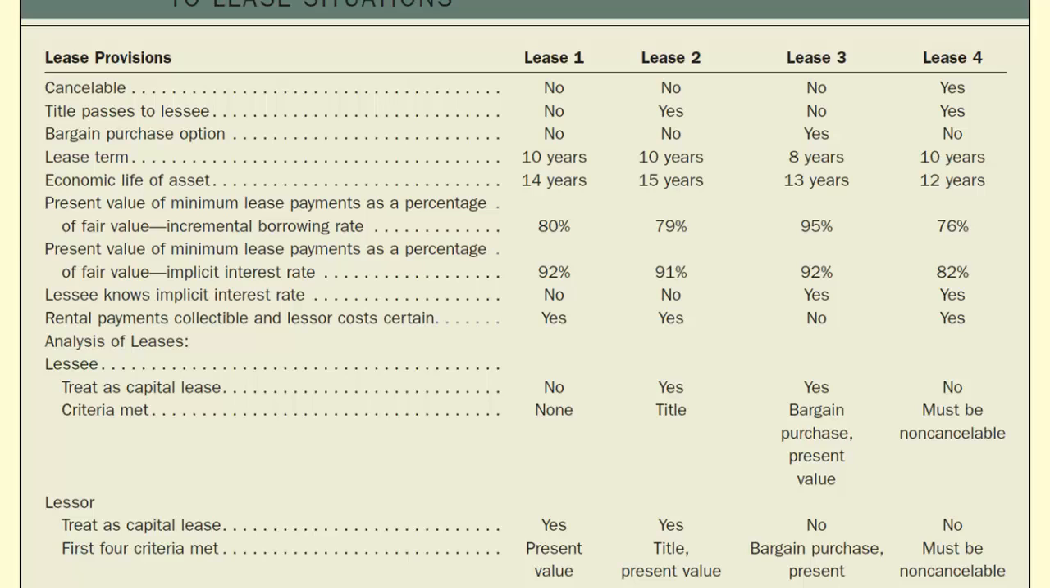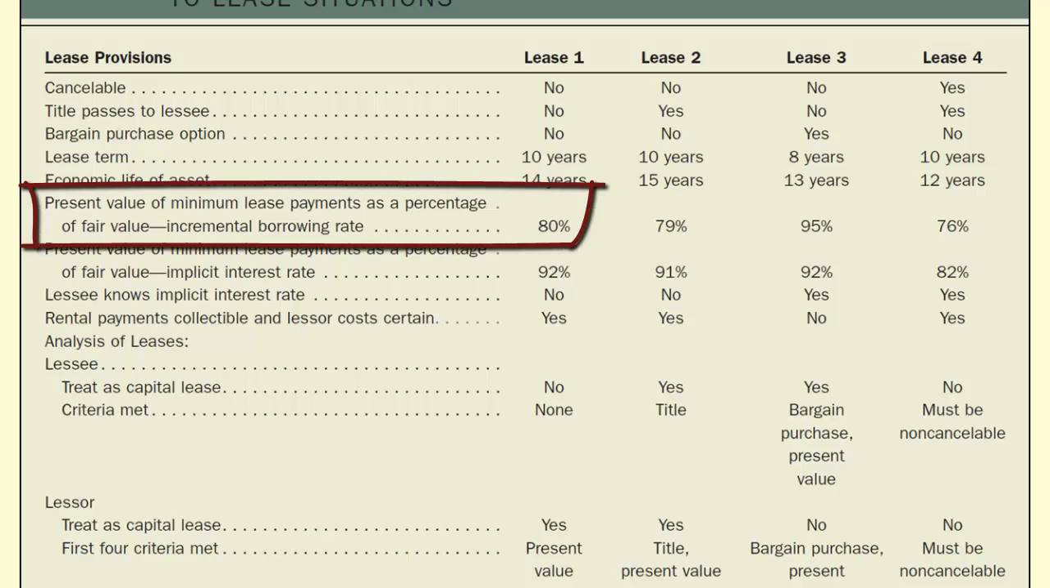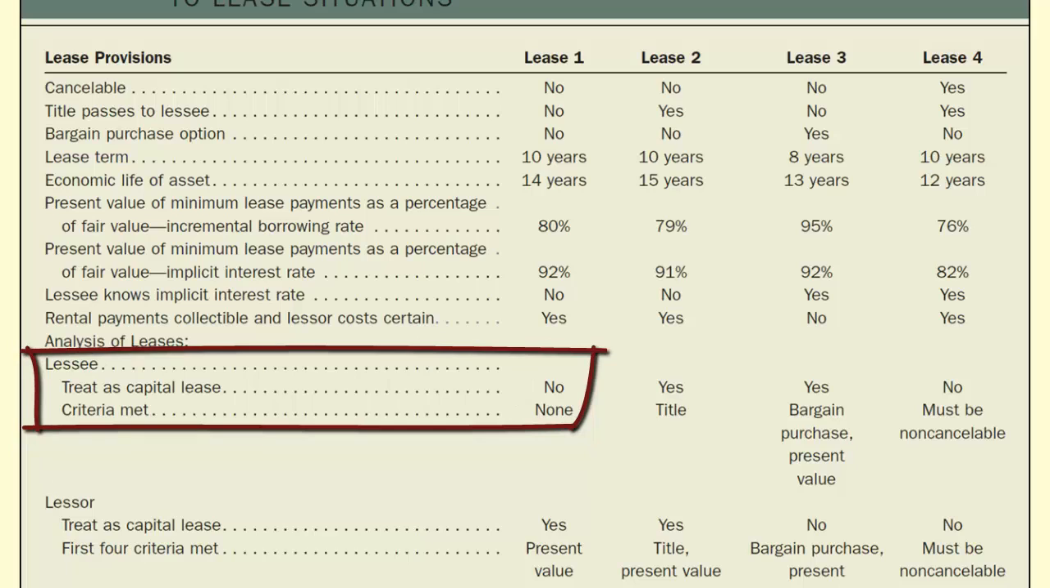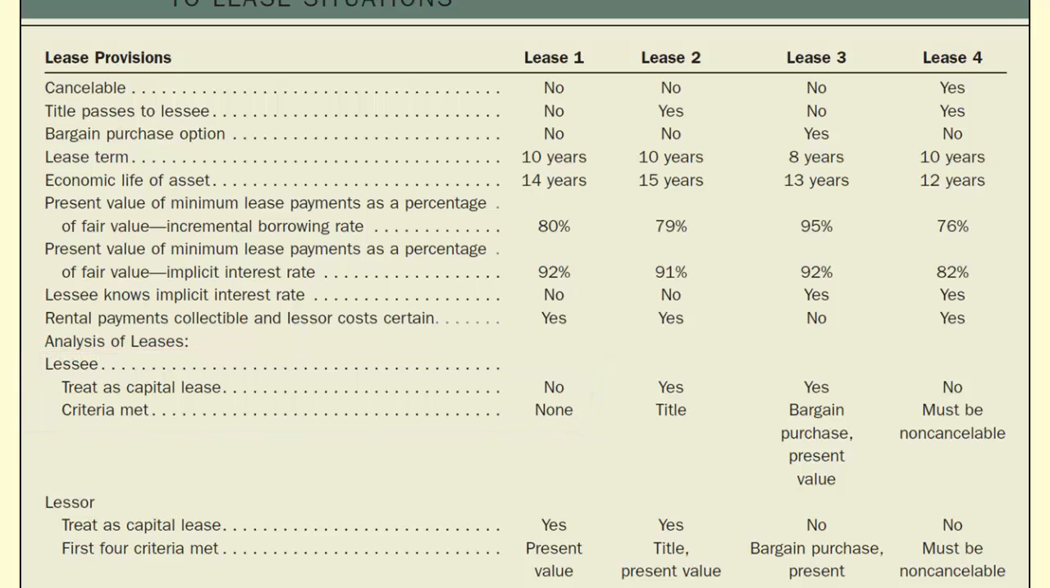Using the incremental borrowing rate, the present value of the minimum lease payments are found to be 80% of the fair value of the leased asset, so it doesn't meet the 90% threshold. Since none of the four criteria are met, the lessee does not classify this as a capital lease. Instead, it's an operating lease.